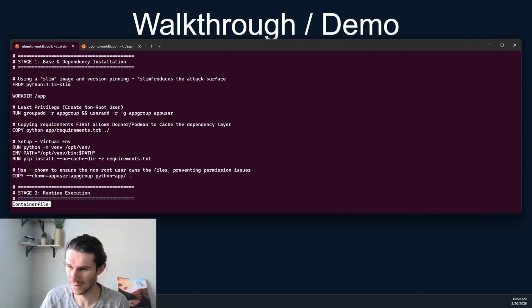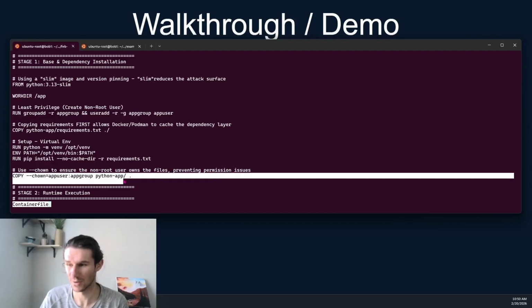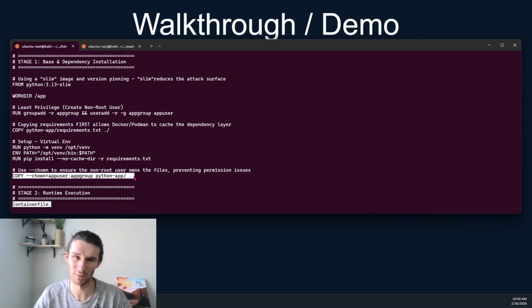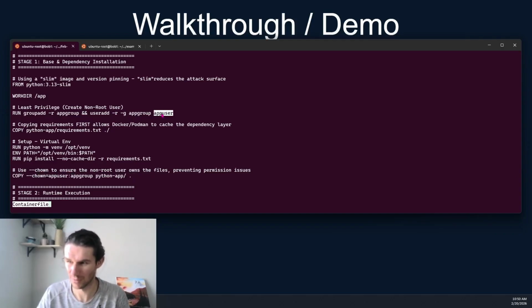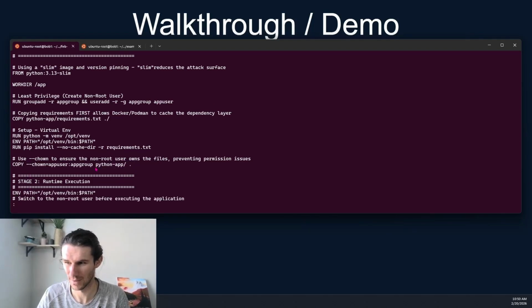And then we go ahead and use this chown command to make sure that when we copy it, we're not copying as root and we're not going to run into file permission issues. We've told it, hey, use the app user that we made up here. We made this app user. Go ahead and use him to copy these files over.